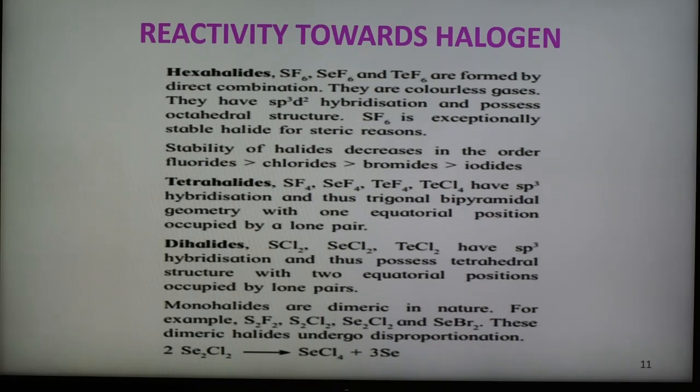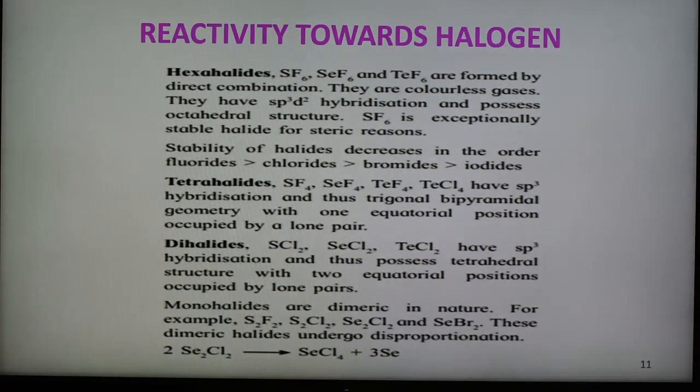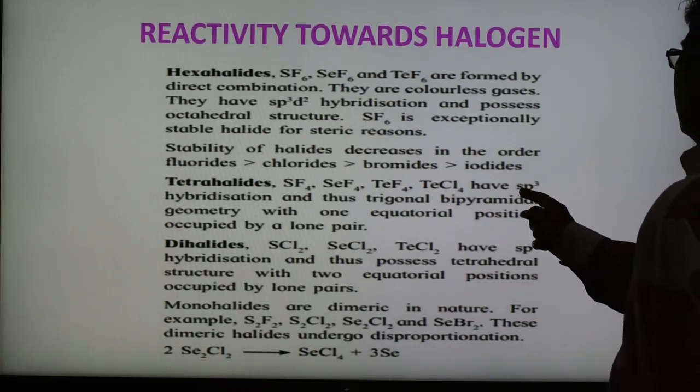They also form dihalides. Sulfur forms dihalides, SCl2, SeCl2, TeCl2, which have sp3 hybridization, and therefore they have a tetrahedral structure. Here sp3 has tetrahedral, and sp3d trigonal bipyramidal.